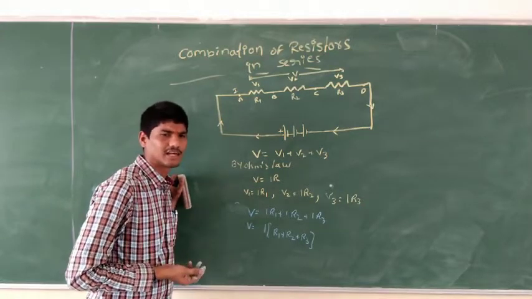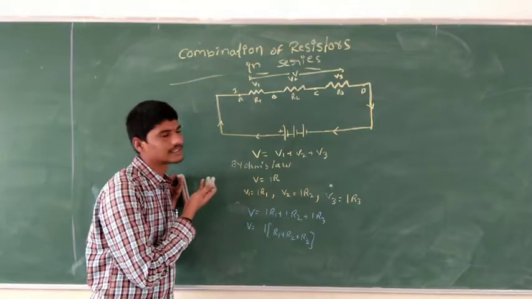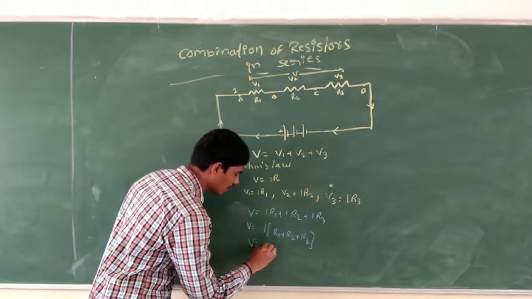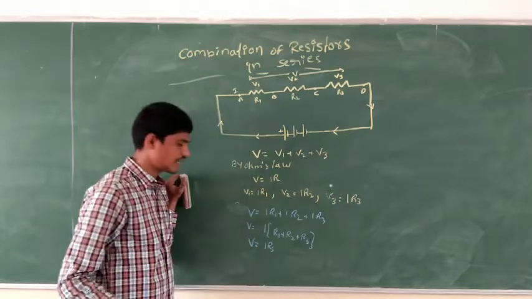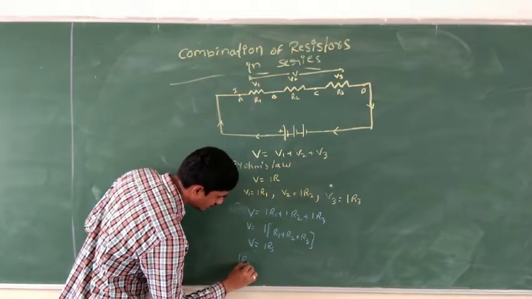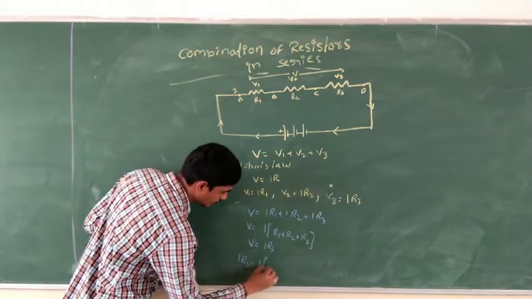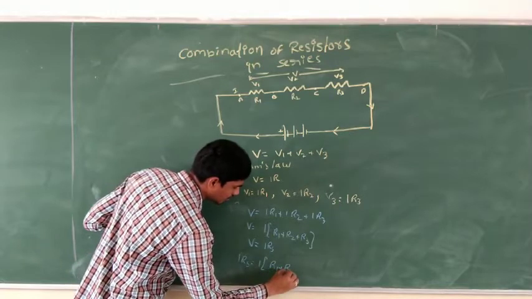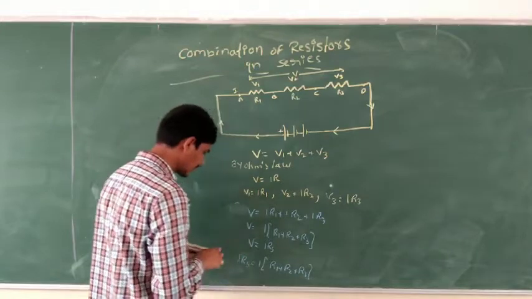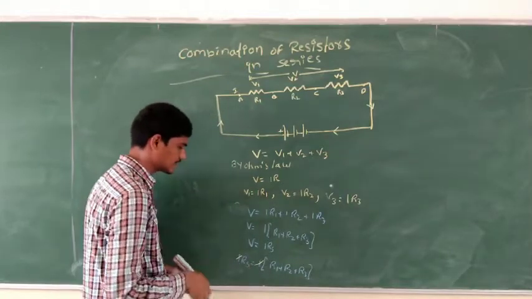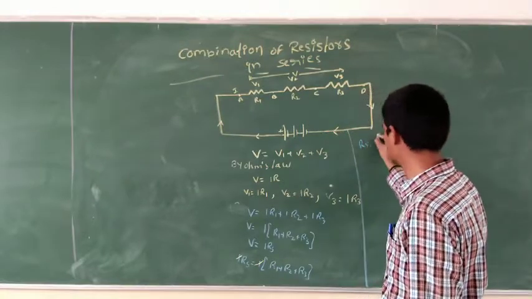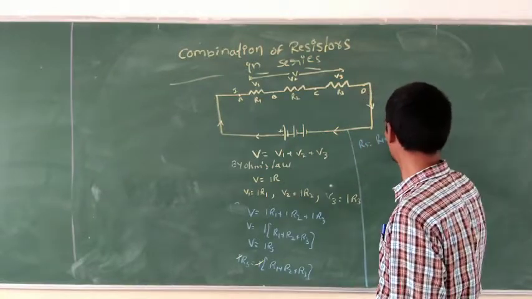Now we find the equivalent resistance for resistors connected in series. V is equal to IR, so substituting, I into RS is equal to I into R1 plus R2 plus R3. I and I get cancelled, so RS is equal to R1 plus R2 plus R3.